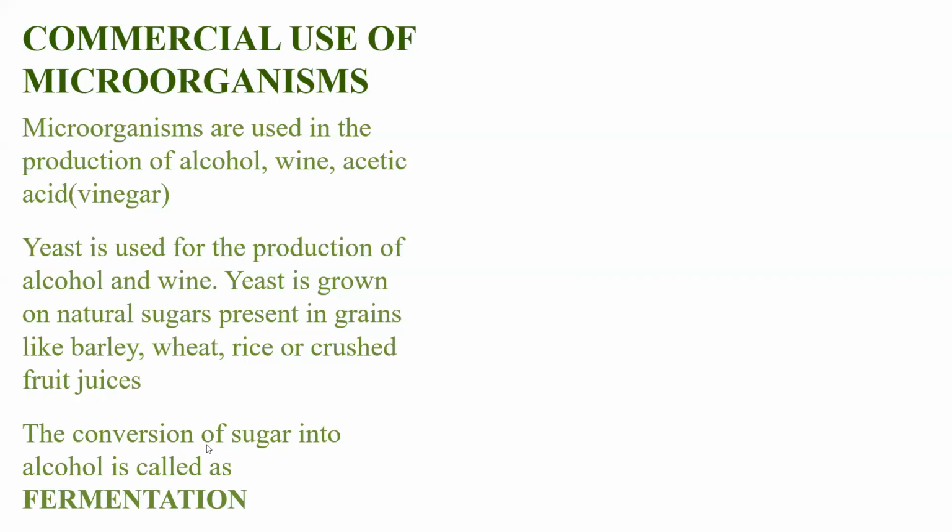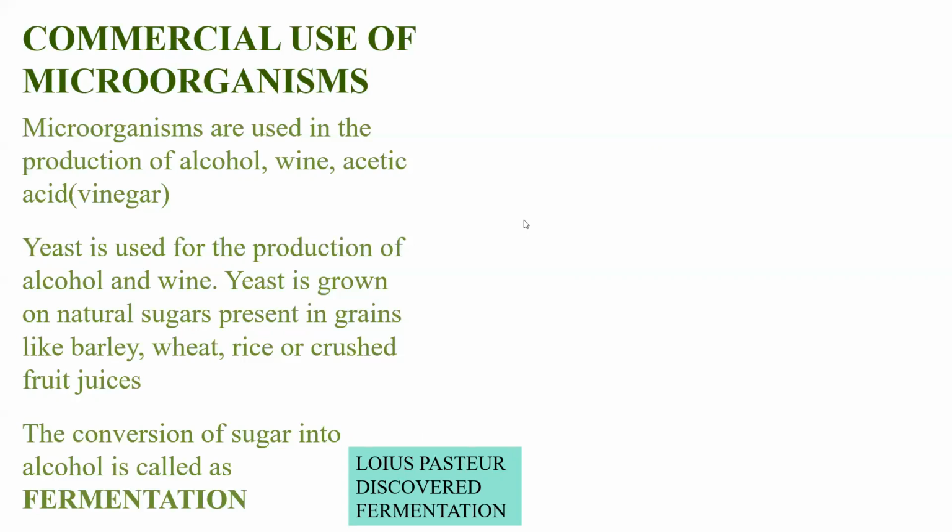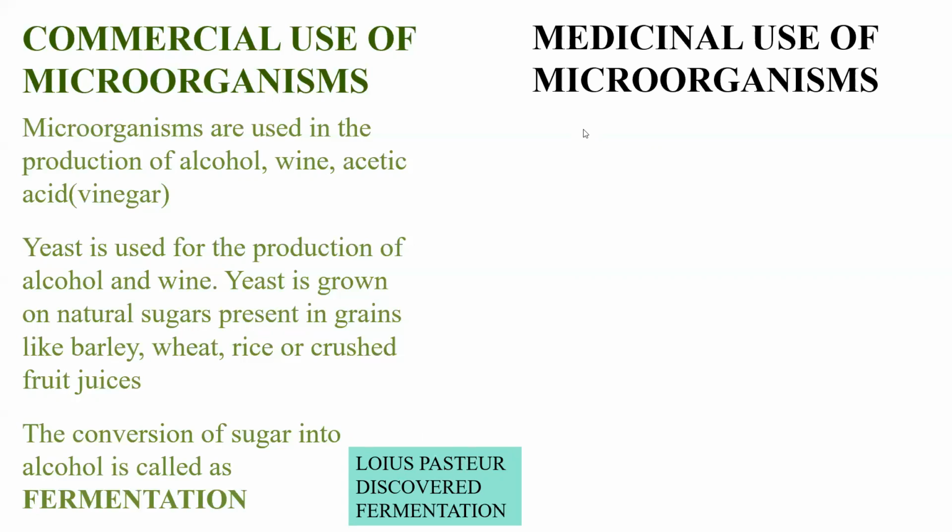Understood? So yeast helps in the conversion of sugar into alcohol. So that process of conversion of sugar into alcohol is called fermentation. So this fermentation was first discovered by a scientist called Louis Pasteur. He was the one who first discovered this conversion of sugar into alcohol. So this was about the commercial use. Next we'll see about the medicinal use of microorganisms.